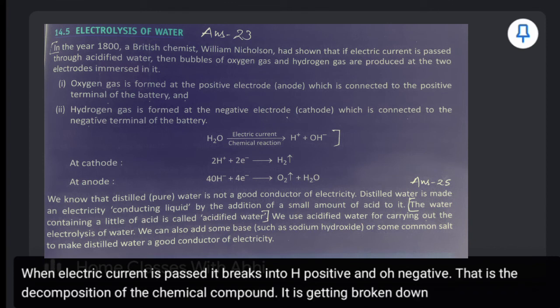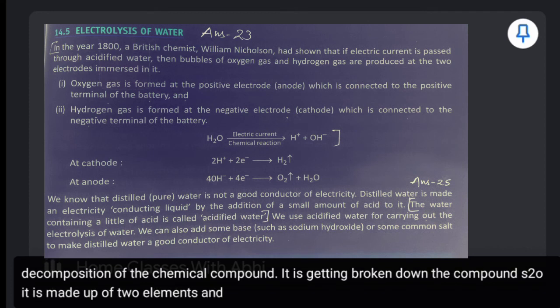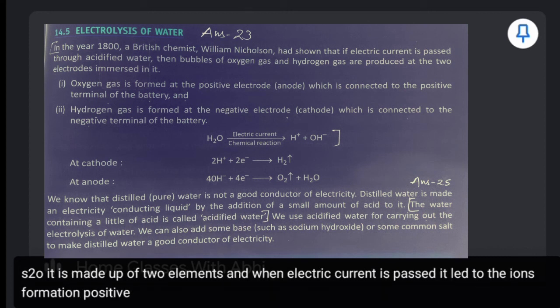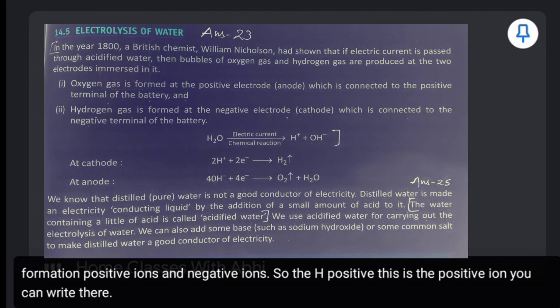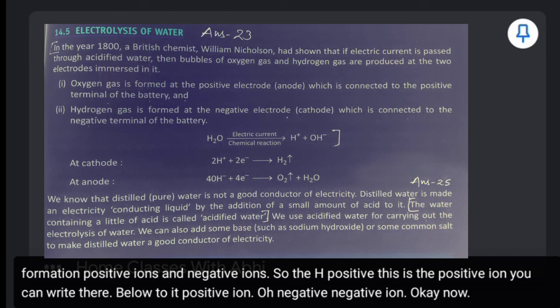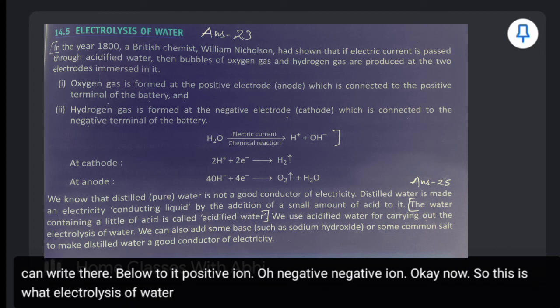The compound H2O is made up of two elements. And when electric current is passed, it leads to the formation of ions, positive ions and negative ions. So H positive is the positive ion. You can write there below it, positive ion. OH negative, negative ion. So this is electrolysis of water. Till this reaction you will write.